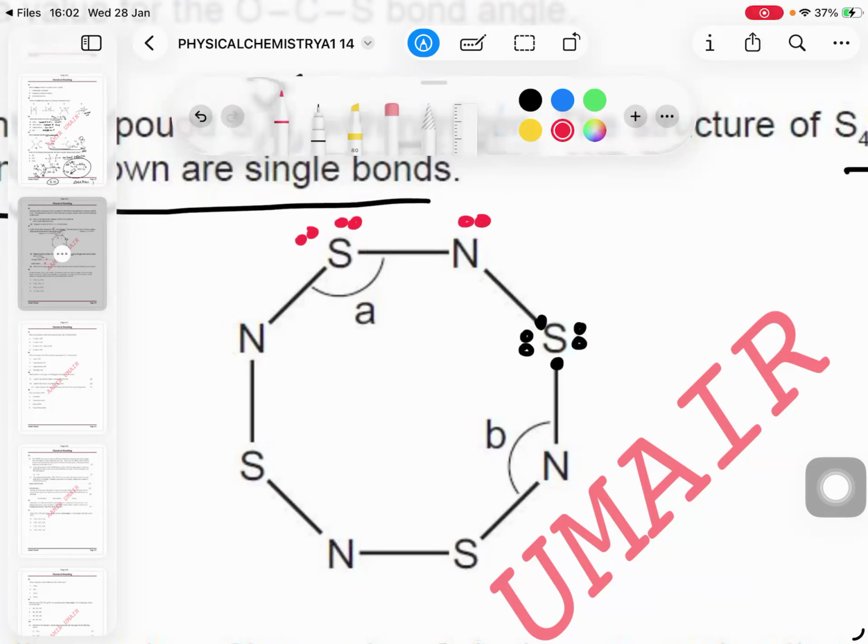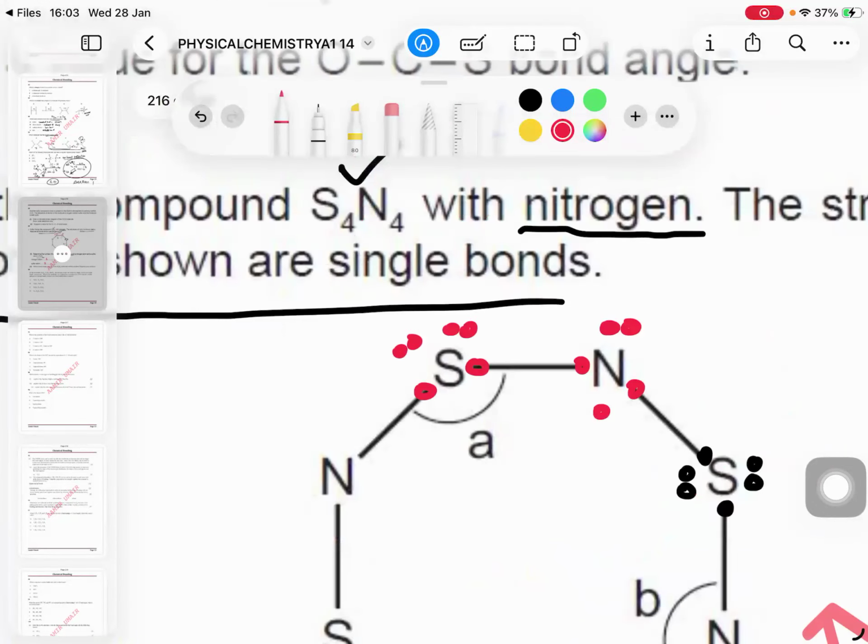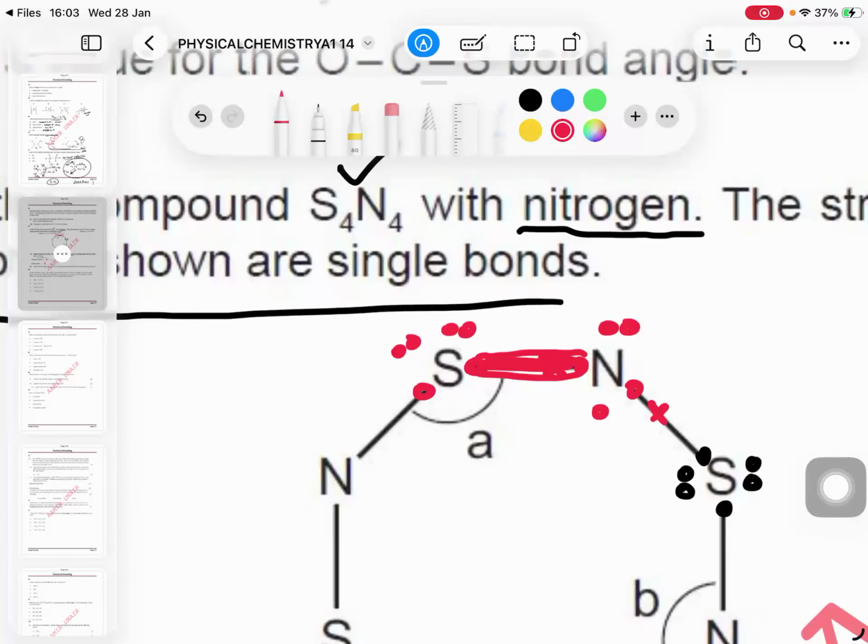Nitrogen has 5 electrons in total, so I completed the 5 electrons: 1, 2, 3, 4, and 1, 5. And sulfur has 1, 2, 3, 4, 5, 6 electrons. No, this is bonded. These two are bond pairs, the bond is formed here, and this bond is also formed here. So how many are left?